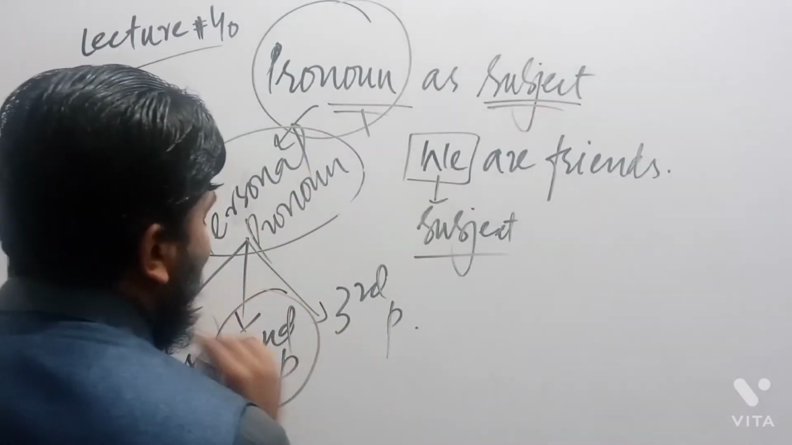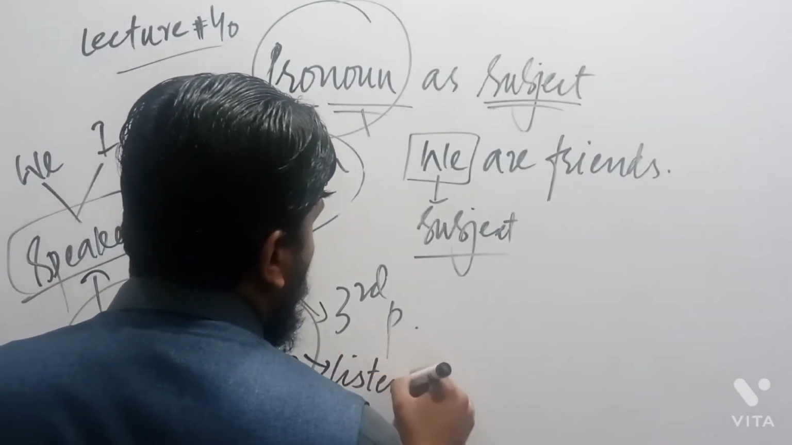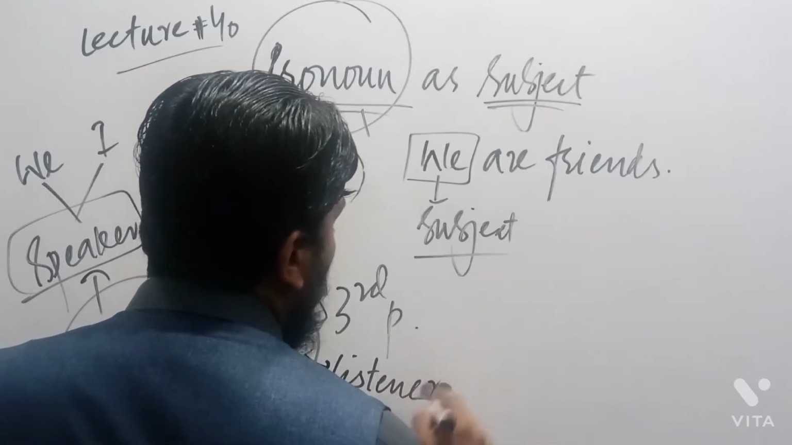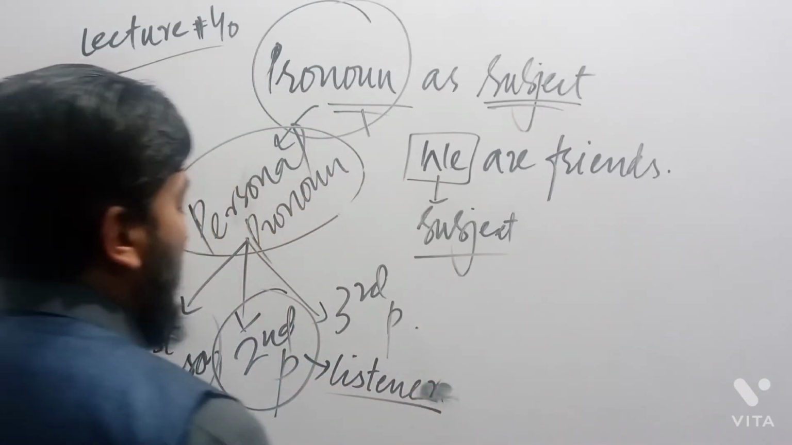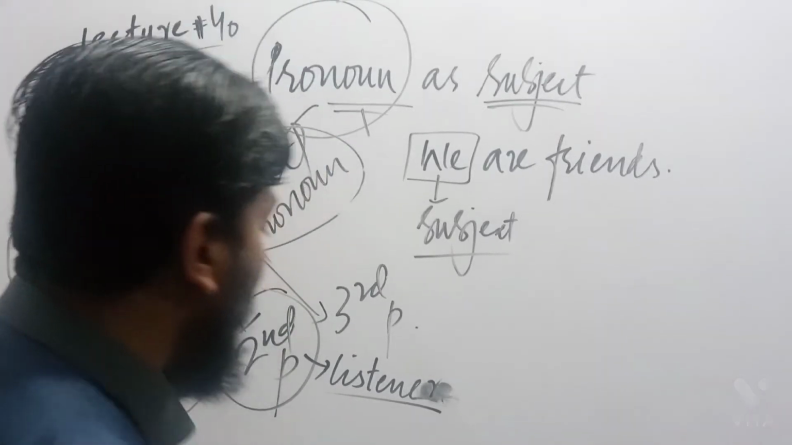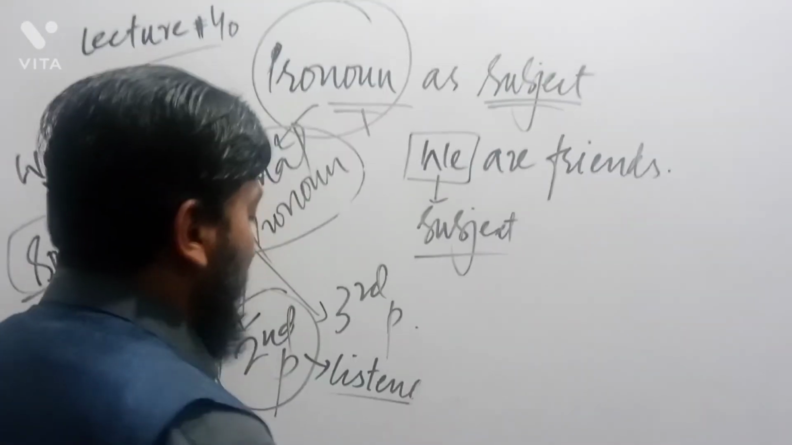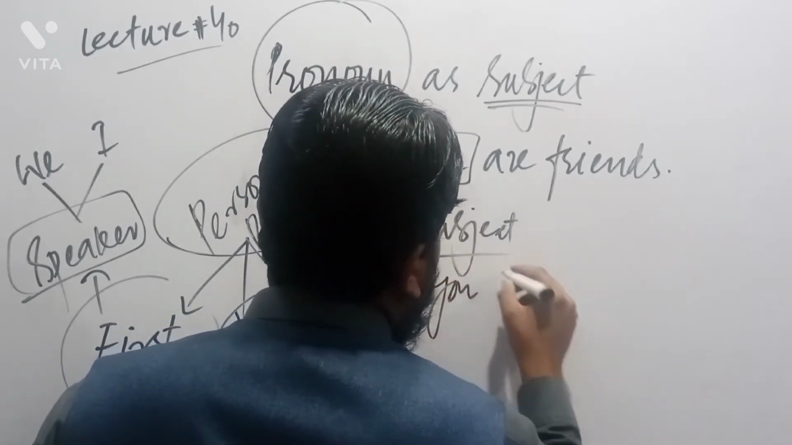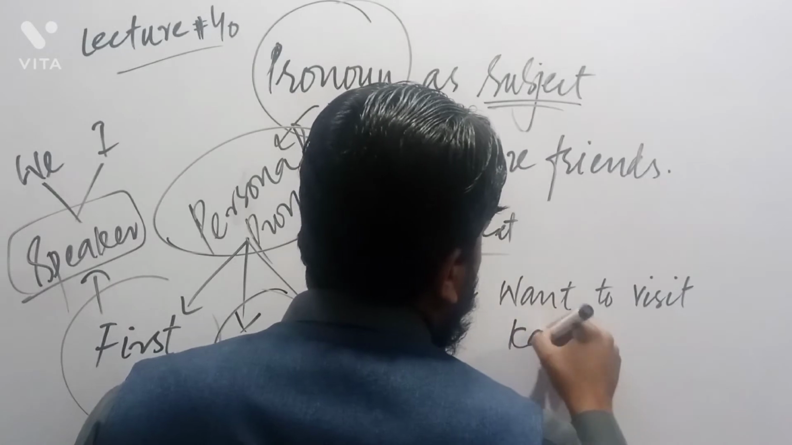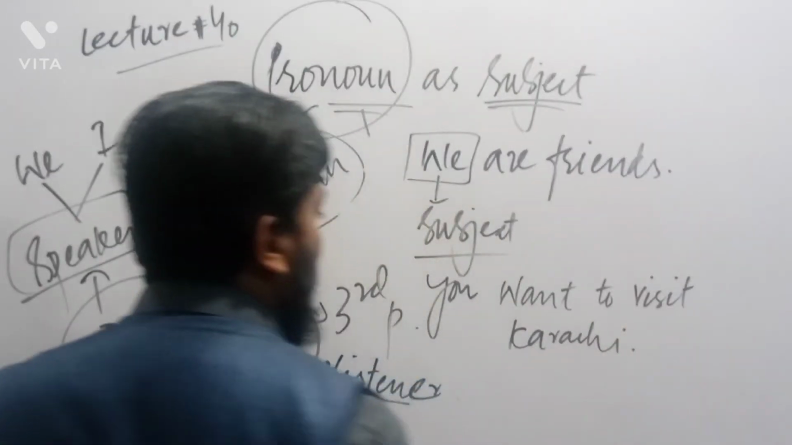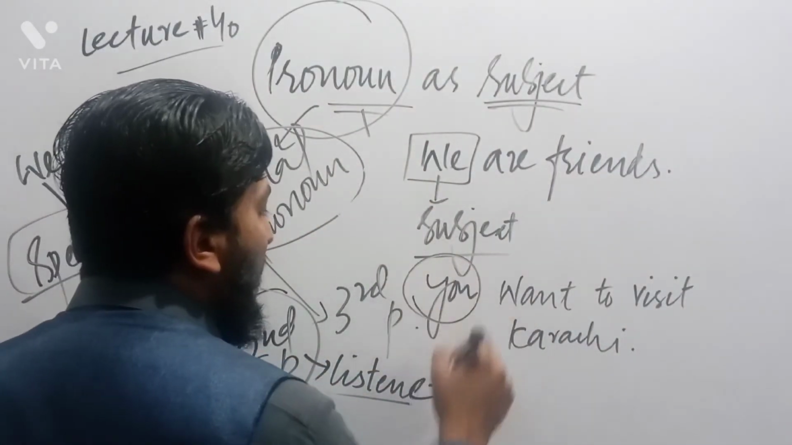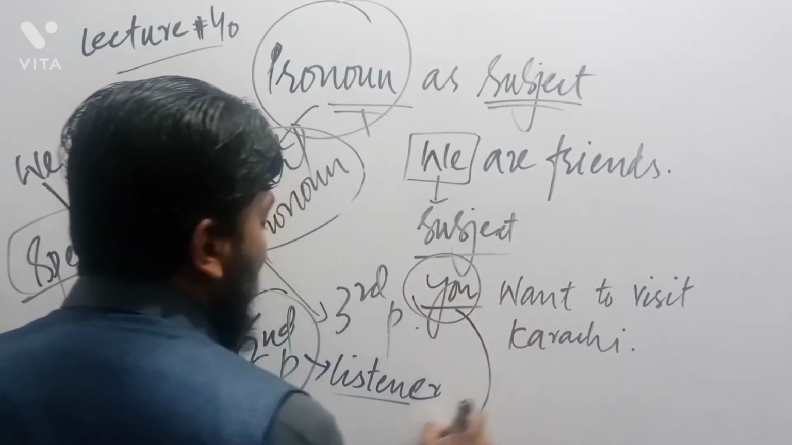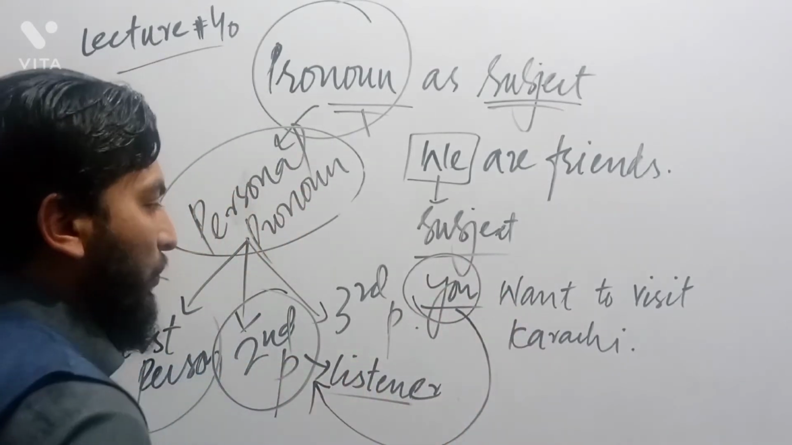Now, second person is called the listener, but this listener is used in place of subject. How is the listener used in place of subject? If I say, you want to visit Karachi. You want to visit Karachi. Here, you is used in place of subject, and this is called second person pronoun.